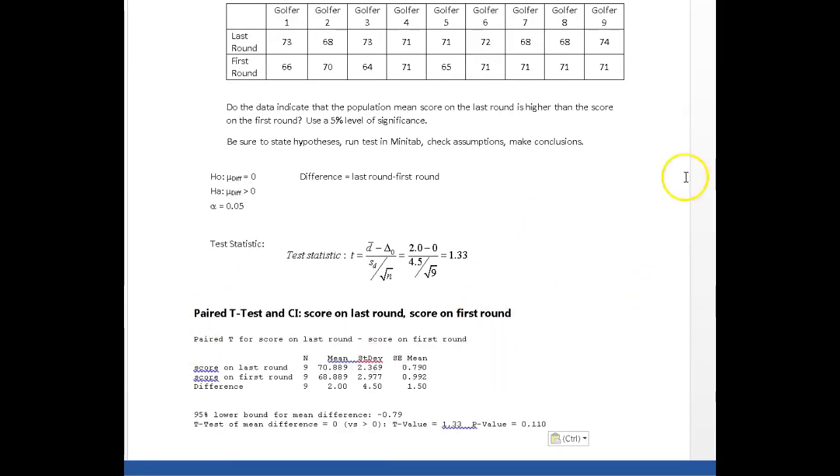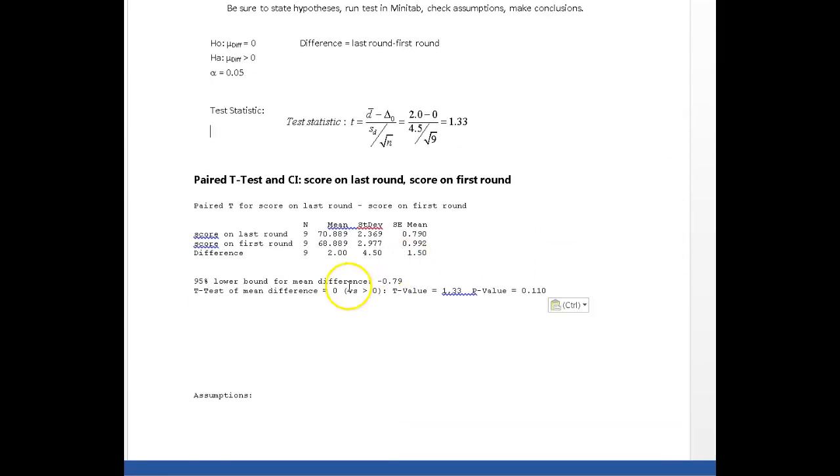When you do the paired t-test in Minitab, Minitab automatically gives you individual statistics from each group. And by the way, 70.9 and 68.9 doesn't look to me like there's much of a difference. And then it gives me some information on the differences. So I don't even actually have to go in and calculate it. It's doing it in the background. If I took the 2 and the 4.5 and plugged that in up here, that's my test statistic. Minitab is telling me that right here.